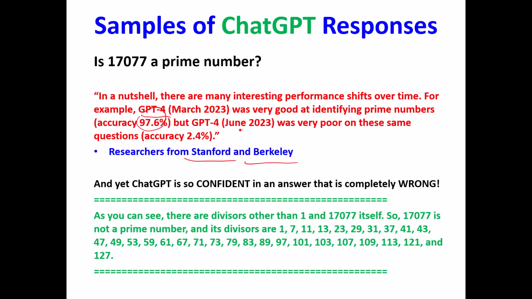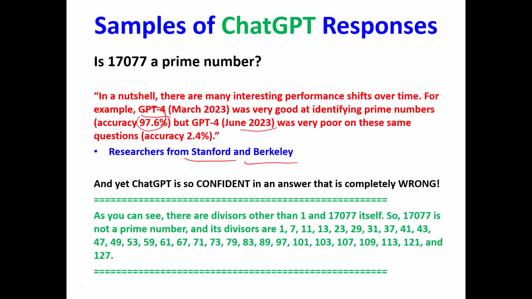The June 2023 version got it wrong almost 98% of the time. So their point in this very interesting research paper is this is such a complex web of interactions. GPT-4 has, as I mentioned before, between 1 trillion and 10 trillion parameters. So it's impossible for a human mind to keep track of all those interconnections.